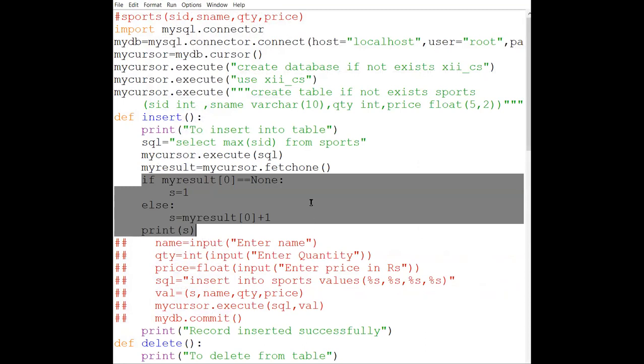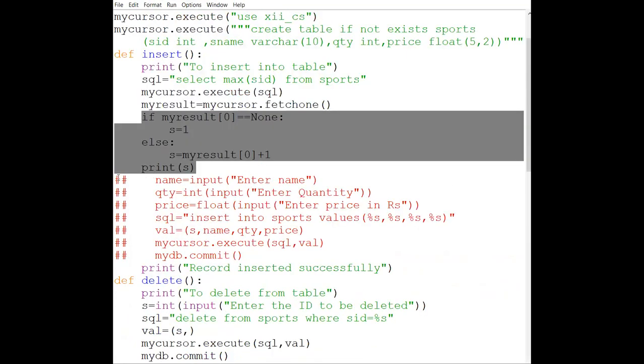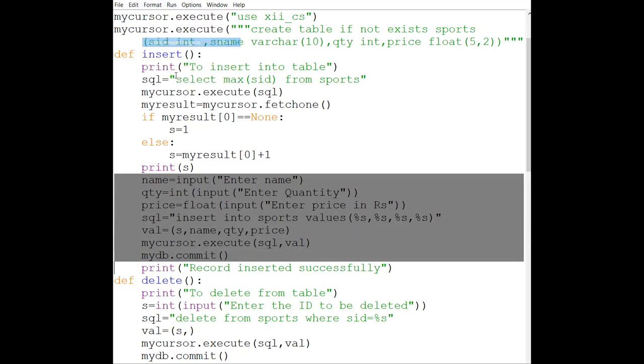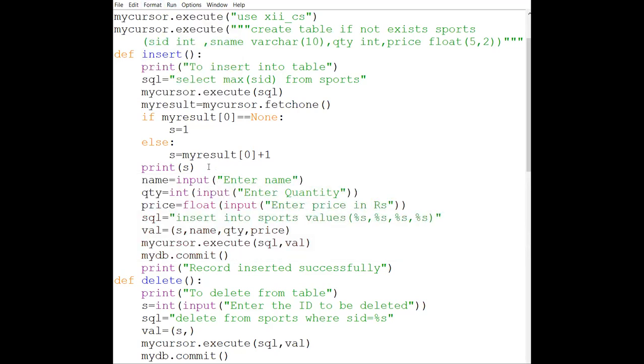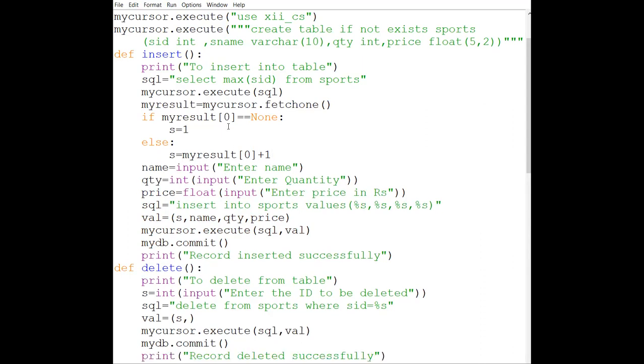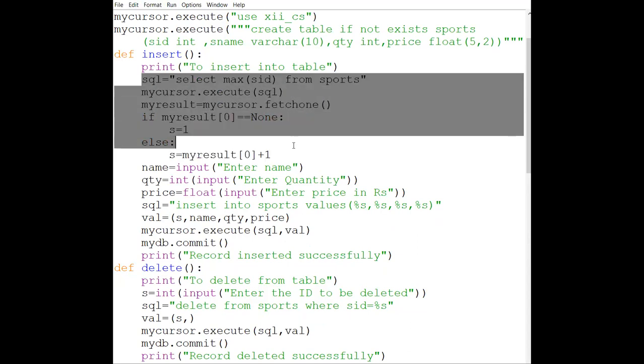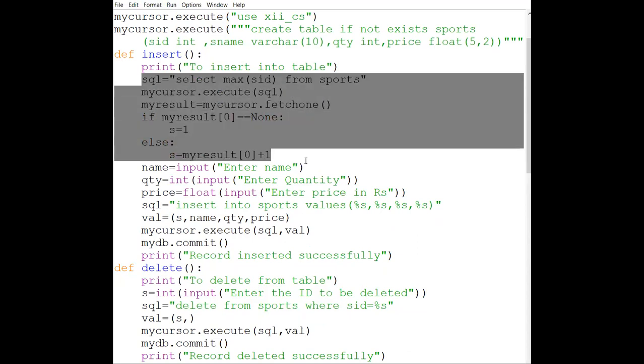See, this is how we have to check. Now, because it is working perfectly, remaining all the things I can uncomment. So now I will not print the value of S. See, now ultimately after all these statements, from here till here, what I have done is I have generated a value in a sequential manner.